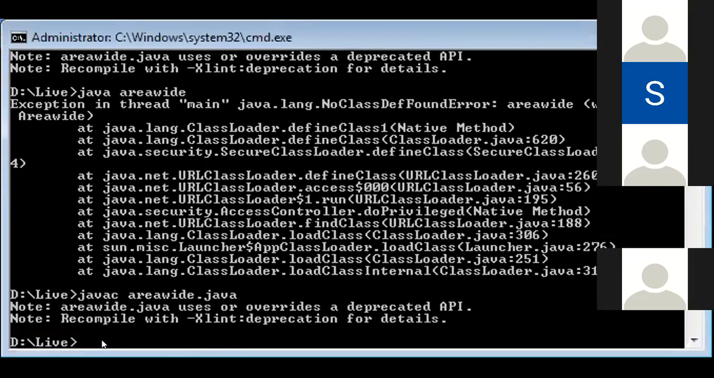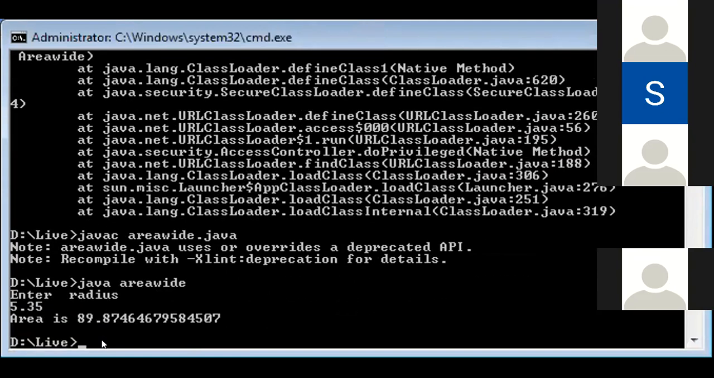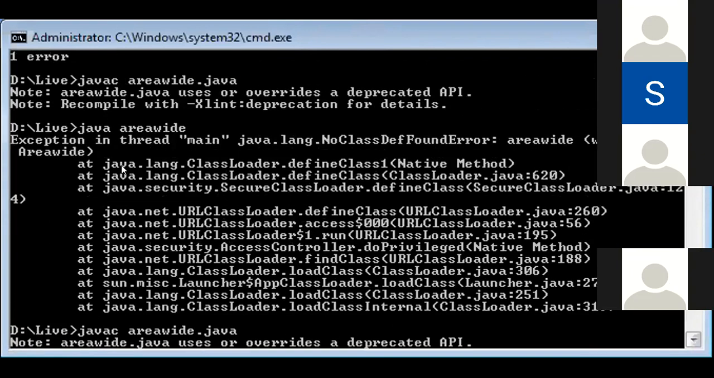Java C area wide, Java area wide, enter the radius. I'll enter 5.35. Okay, look here, look at the precision. It's greater than 7, right? 1 2 3 4 5 6 7. Yeah, it's almost 15. Okay, so this you call wide casting. Wide casting.